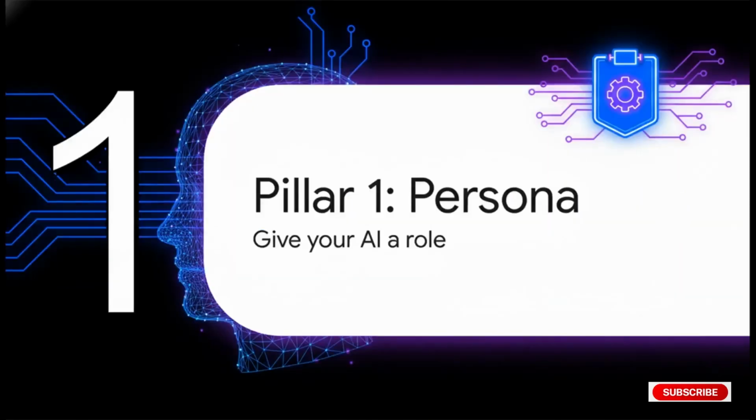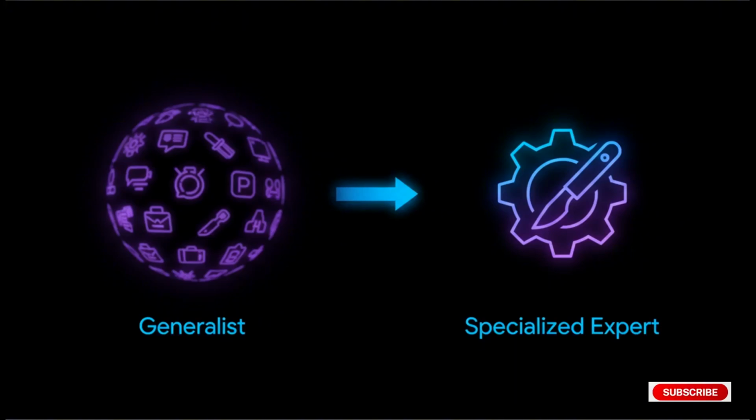Okay, let's start with the absolute foundation. Pillar 1, the persona. This is all about giving your AI a specific job title, a clear identity, before you even think about asking it to do anything. So you might be asking, why is this so important? Why is it the first step? Well, think about it like this. It transforms the AI from a generalist, a jack of all trades, into a deeply specialized expert. You wouldn't ask your family doctor to perform brain surgery, would you? Of course not. It's the exact same principle here. You need a specialist for a specialist's job.